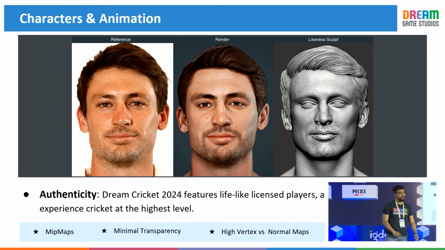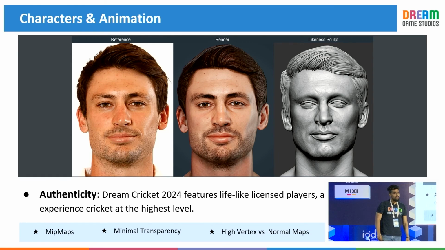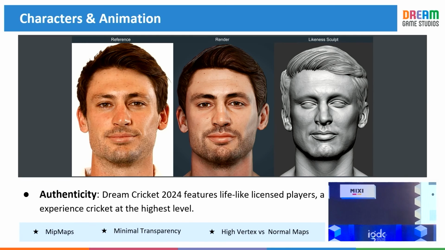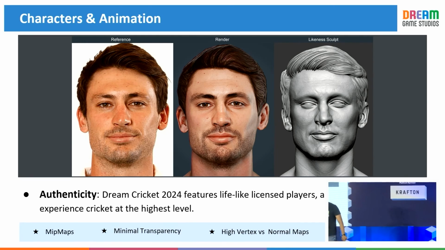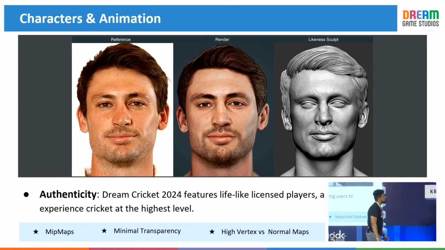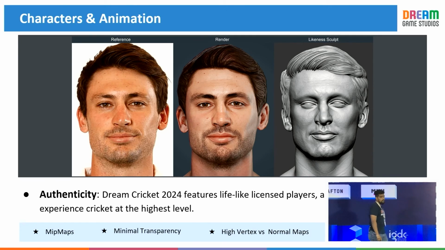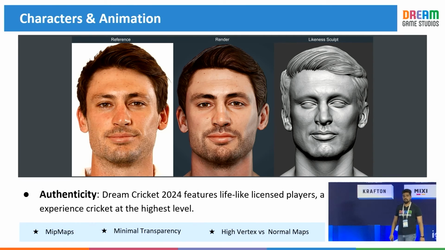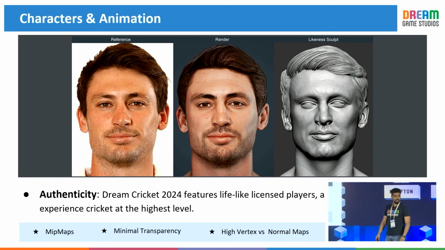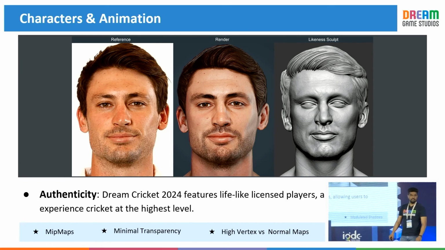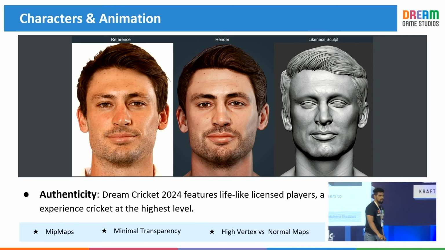How did you scale 300 plus characters inside the game? Yeah, so we started with the 300 characters in 6 months. We have achieved that. You can see this character we have created in 1 day. So this is a part of our character creation pipeline. To achieve this, we spent 1 month to get this output. And when we started this, we gave the full freedom to create 300 characters in 6 months. So our team was really working hard on this.